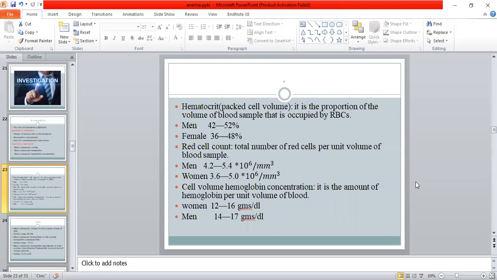per cubic millimeter. And the hemoglobin concentration is the amount of hemoglobin per unit volume of blood. In women, it's 12 to 16 grams per deciliter. In men, it's 14 to 17 grams per deciliter.